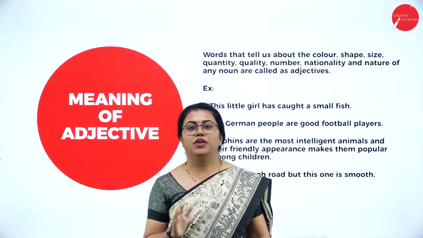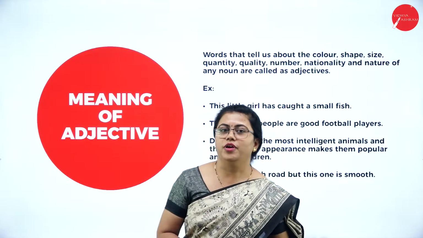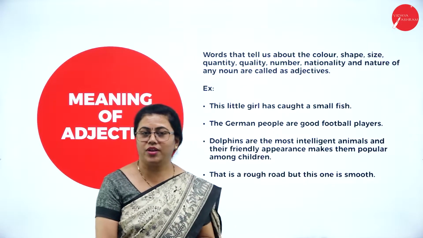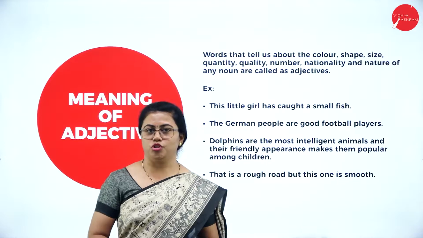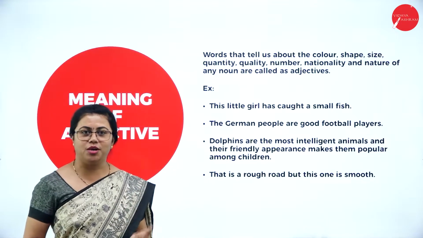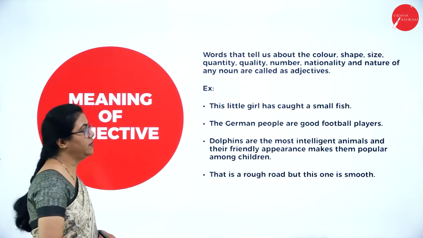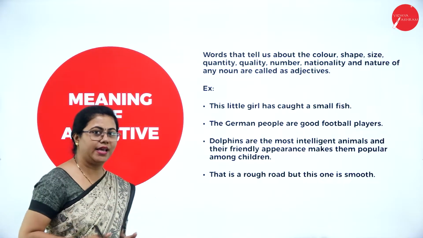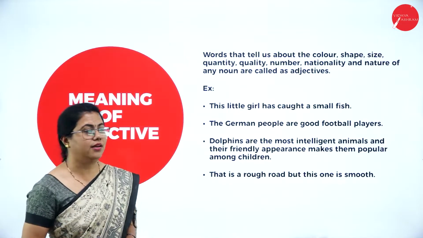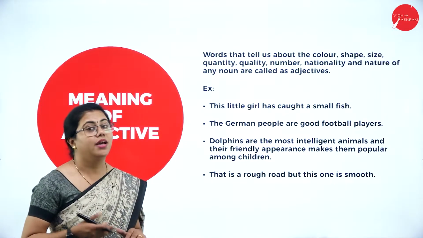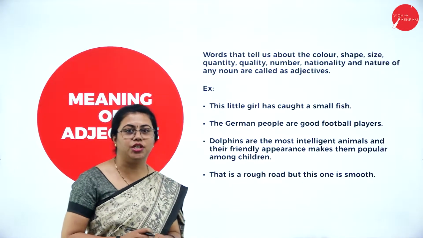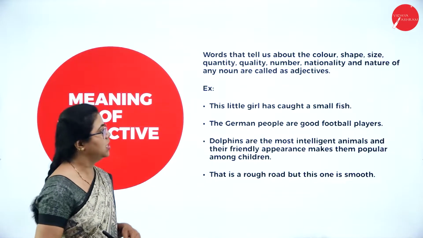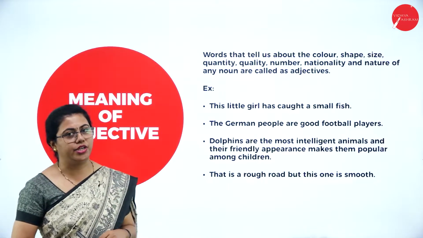So to begin with, we need to understand the meaning of adjectives. So what is an adjective? You might have learnt about this from a very young age, probably grade 2 or so. But just to brush it up, I am giving you the meaning of an adjective. Words that tell us about the shape, size, quantity, color, or maybe the number, nationality or the nature of any noun, or a pronoun also in some cases, are called adjectives.